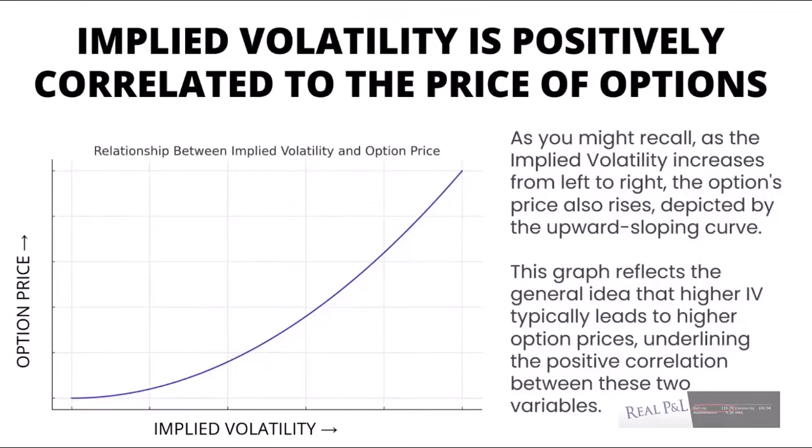Implied volatility is positively correlated to the price of options, again. So it's important to remember that this chart is a simplified representation. In real market scenarios, the relationship between IV and options price is influenced by other factors, such as the underlying asset's price movements, time decay, and interest rates.